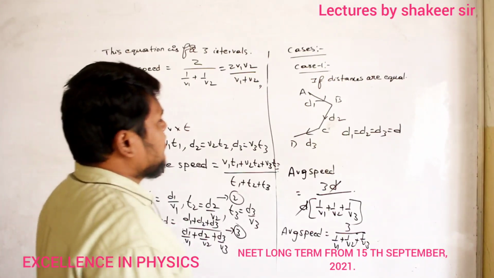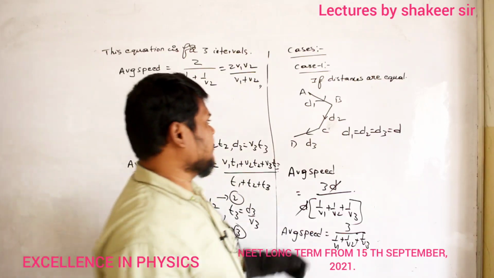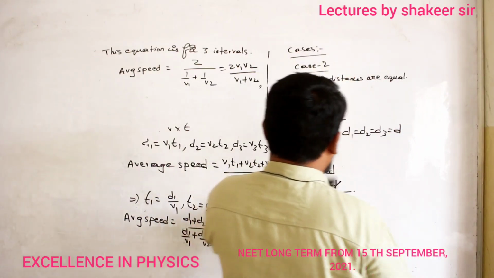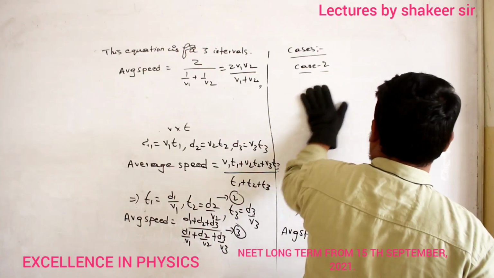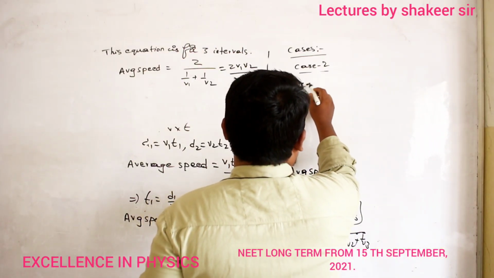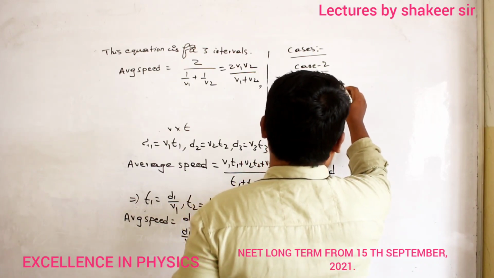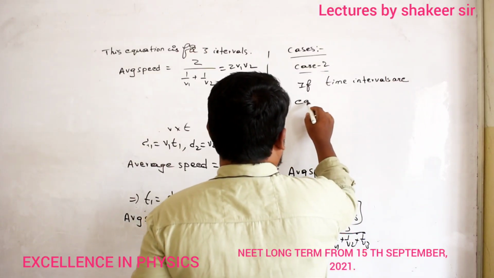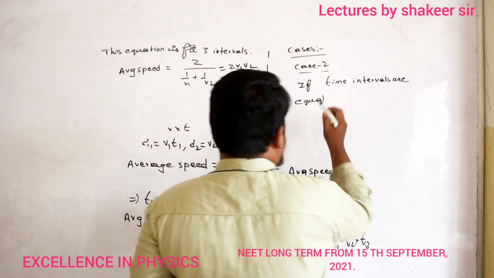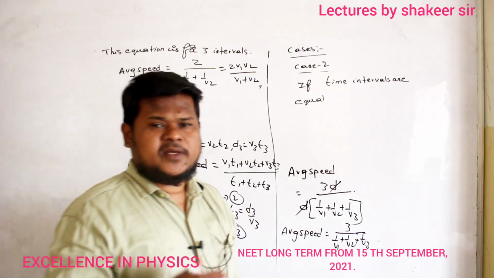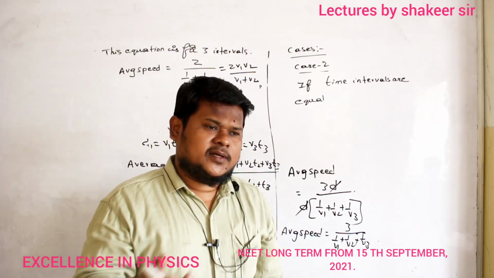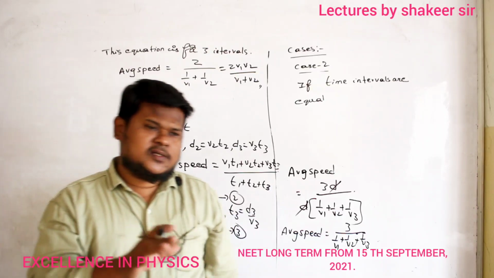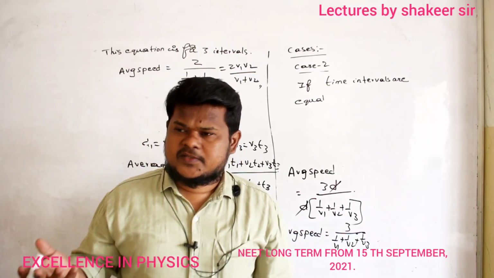One case I have written, now I am writing case number 2. What is case number 2? Do you remember? If time intervals are equal. So time intervals are equal means what? A person is traveling from A to B, B to C and C to D, and in every condition he is taking the same time. For example, from A to B if he is taking 10 seconds, B to C also 10 seconds, C to D also 10 seconds. Time is remaining the same.